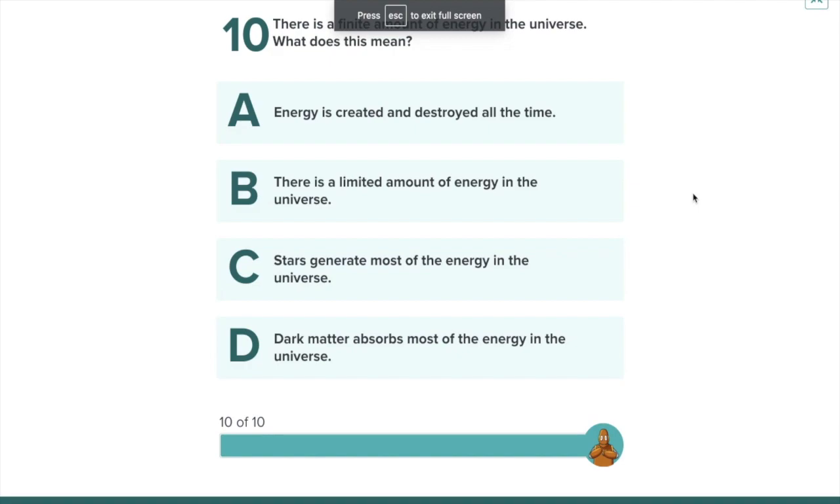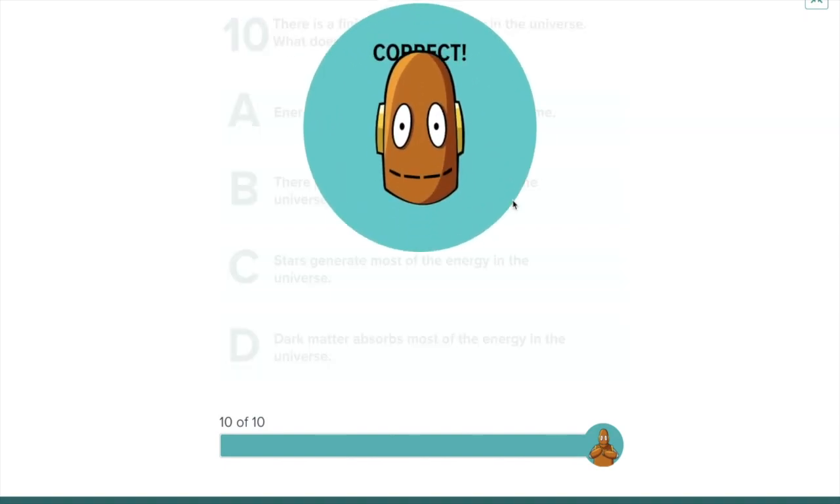Question number 10. There is a finite amount of energy in the universe. What does this mean? A. Energy is created and destroyed all the time. B. There is limited amount of energy in the universe. C. Stars generate most of energy in the universe. And D. Dark matter absorbs most of the energy in the universe. Did you say letter B? Let us see. Correct.